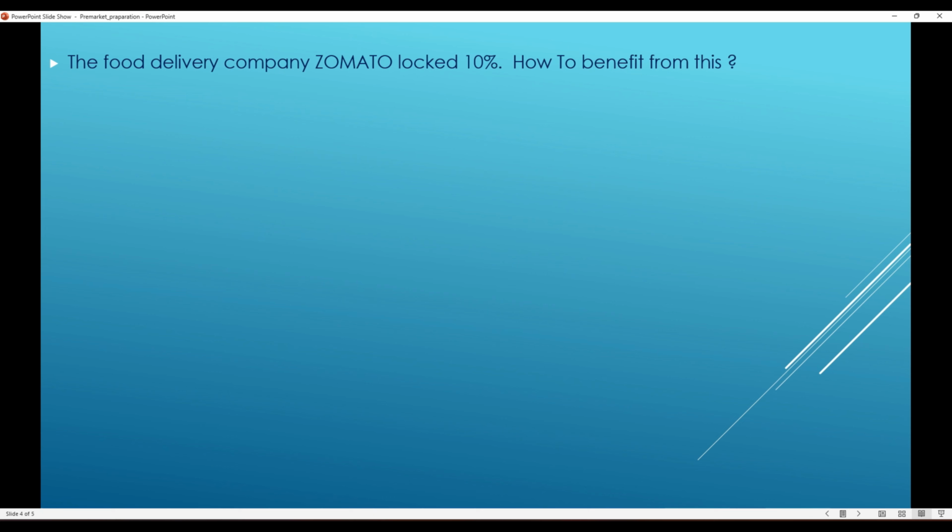So now I'm taking one case study. The food delivery company Zomato locked 10 percent today. Out of this, how can we find opportunities by analyzing these results, and how to benefit from this? Let us analyze.